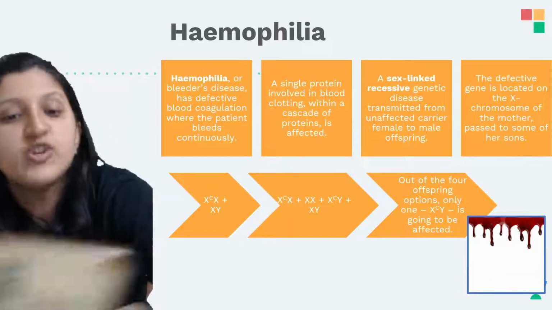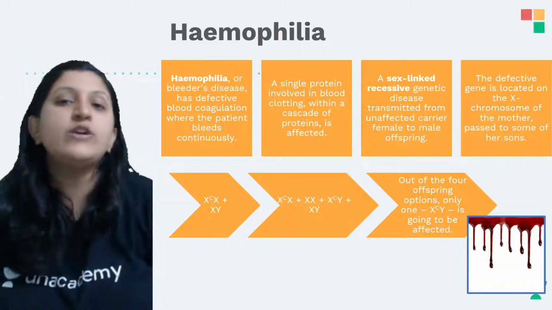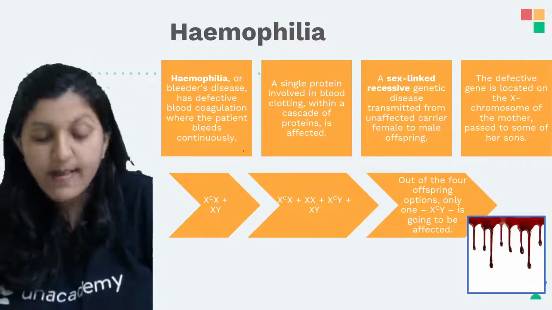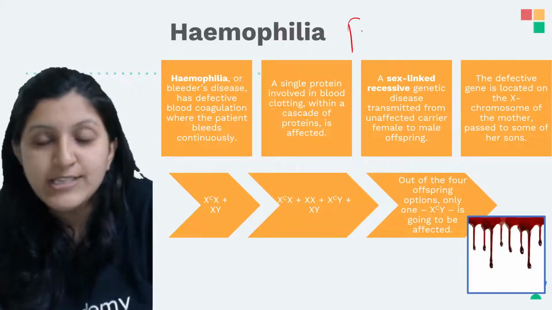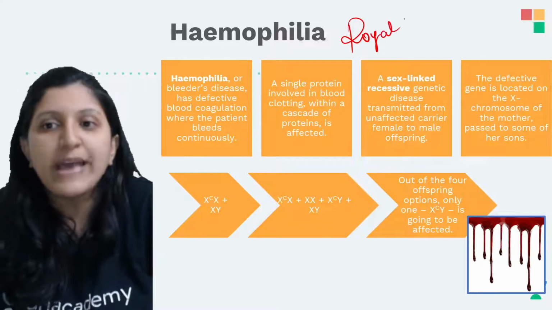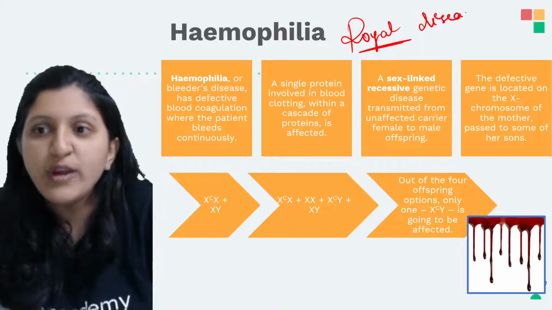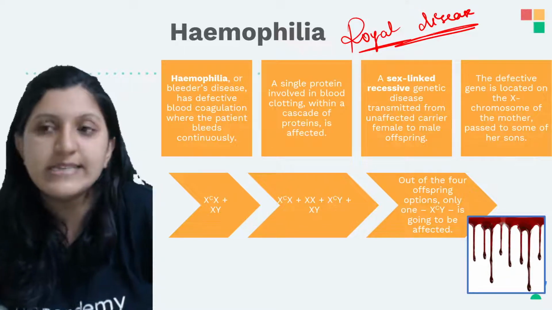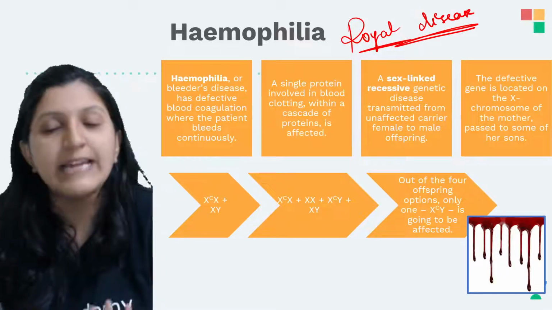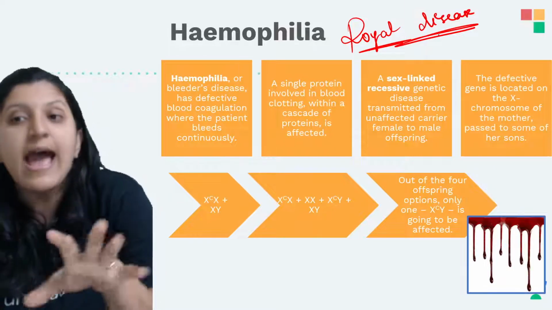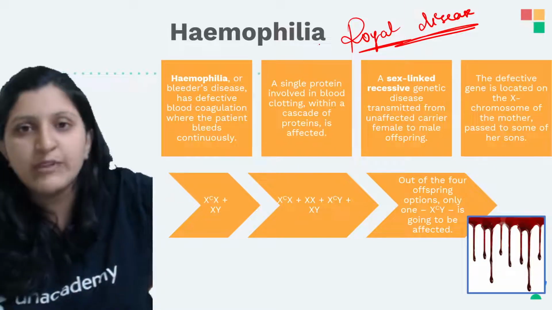Okay, hemophilia is called a bleeder's disease, and it is also called a royal disease. Why exactly the name came as a royal disease is that for the very first time it was discovered in a royal family, that is Queen Victoria's family, and that's the reason it spread there.